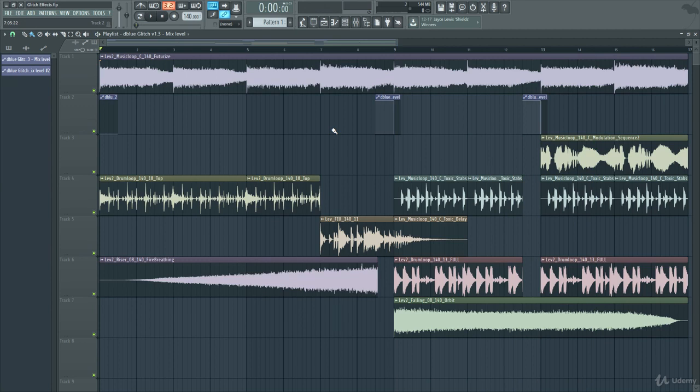So glitches are a great way to use for transitions, and they're also really useful when you're trying to manipulate a single synth sound, if you're trying to make dubstep, because it will just distort and make a mess out of everything, and that's kind of what you want in dubstep sometimes.